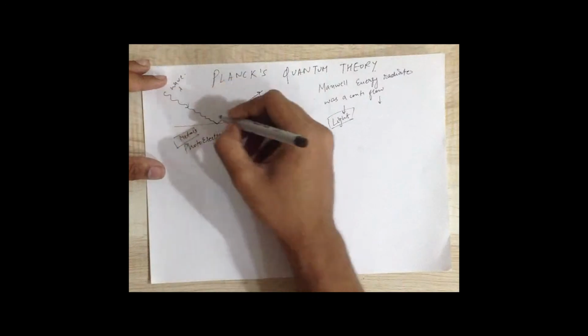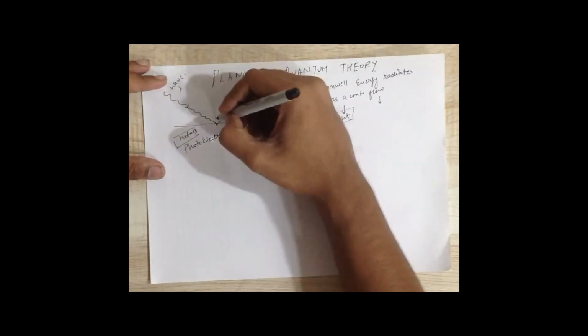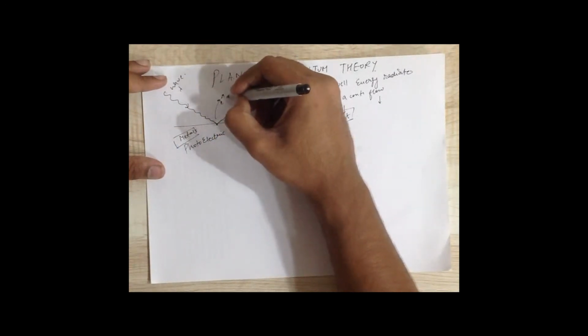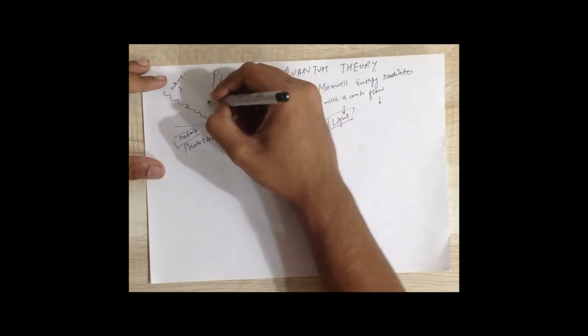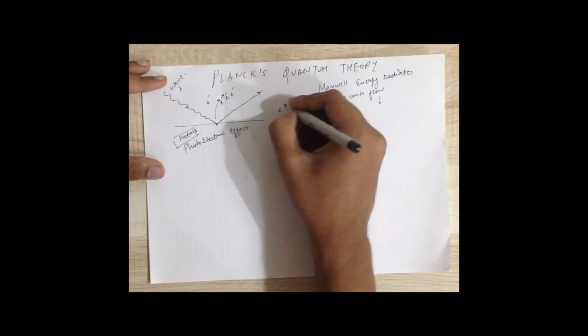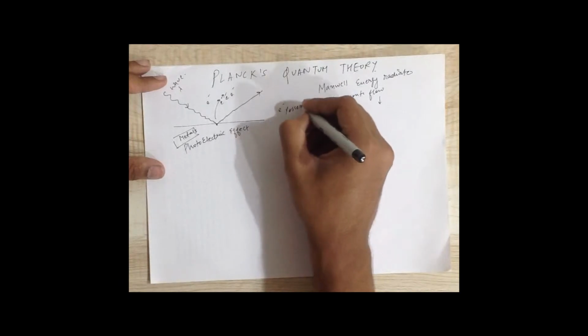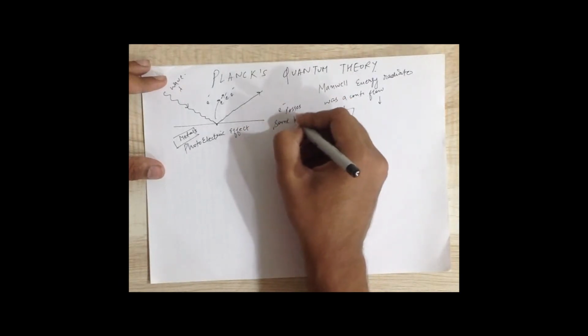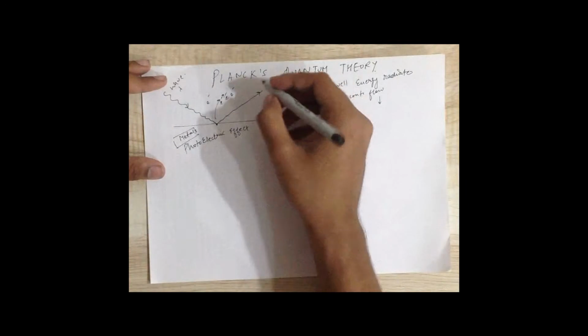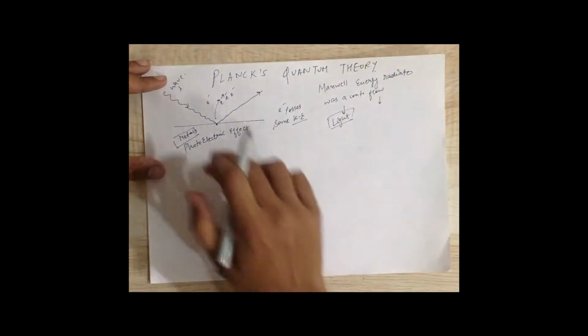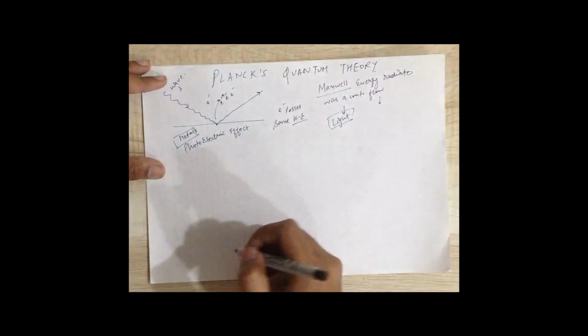When this light is incident on this surface, some electrons are ejected from this surface, and these electrons possess some kinetic energy. So this is known as the photoelectric effect, and this could not be explained by the Maxwell theories.